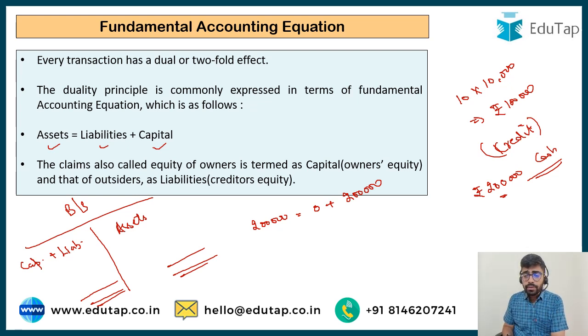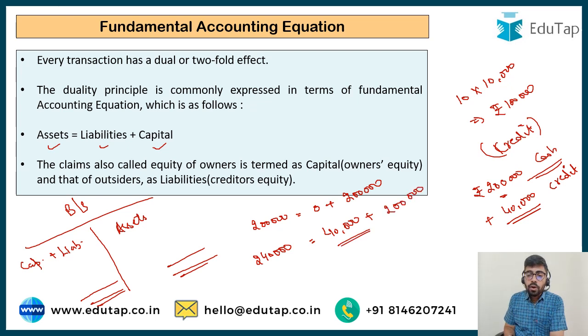Now suppose I buy furniture worth rupees 40,000, and I am buying this furniture on credit. I am going to pay for it, suppose, 3 months from now. So what is going to happen? My assets are going to increase. My furniture is definitely going to be my asset. I am going to own this furniture. So assets are going to increase by 40,000. They are going to become 2,40,000. But now my liability has also increased by 40,000. I have to pay this money. And my capital was already 2 lakh, it is going to remain 2 lakh. Ultimately, both are going to tally out.